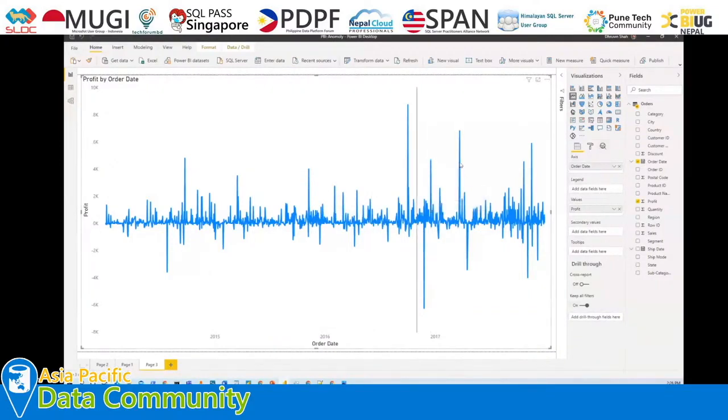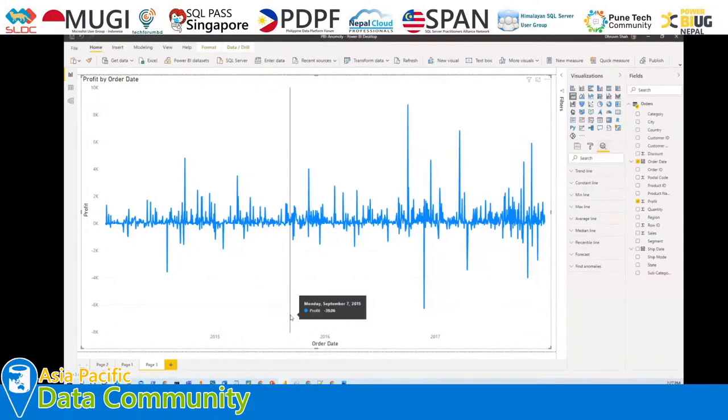To find the anomalies in the data, we just need to go to the analytics section from here, and here we have the option Find anomalies. One more thing to consider: when you select your line chart, if you are not able to see this option, there are two possibilities. One is that you haven't enabled the preview feature, or the second is that you did not use time series data, so your chart doesn't have the axis information. At that time you will not be able to see the Find anomalies option.